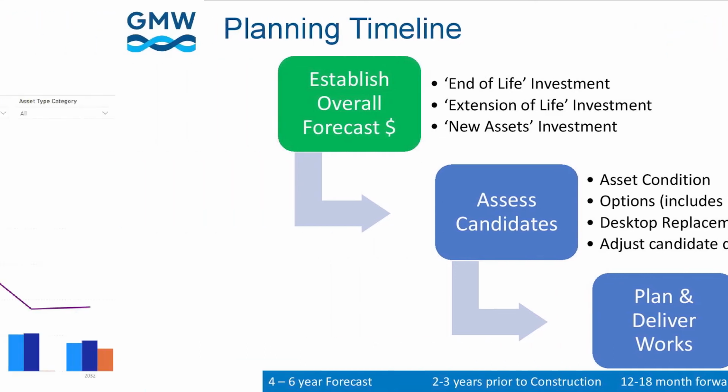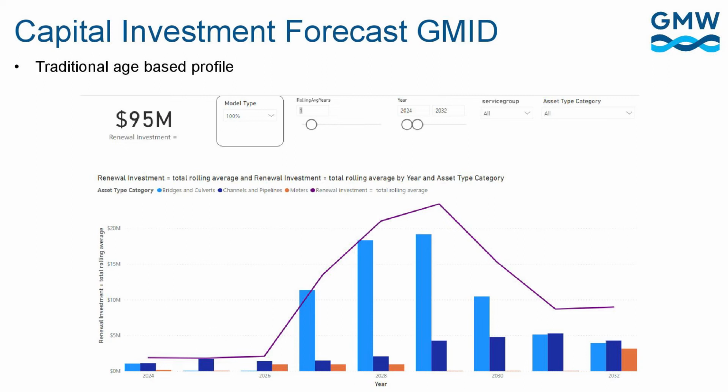The channel-by-channel approach and the pod plan localised thinking has changed the way we forecast our future costs for the business. If we look at what we did previously, which is purely an age-based profile across all of our assets and replace them in full for long life, regardless of their location or regardless of their importance to our system, we had previously projected a $95 million spend in capital over 8 years over the next 2 water plans.